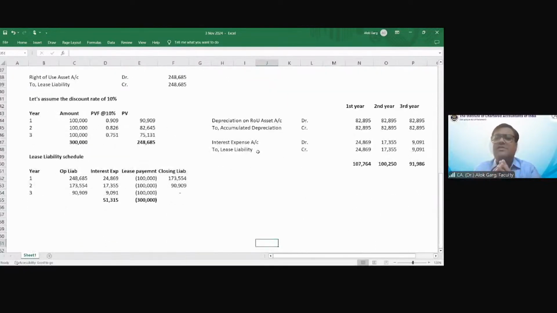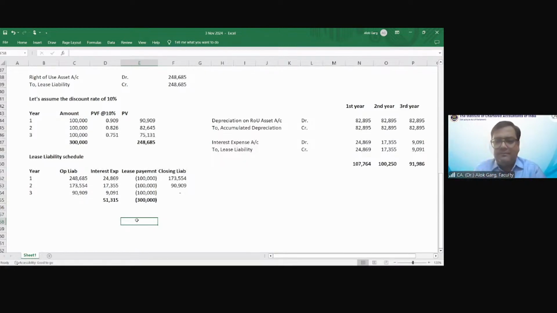Friends, this was just a small aerial view of Ind AS 116, even though we have not started Ind AS 116 as of now. It's been 45 minutes and we still have to enter into Ind AS 116. Are you okay with the fundamental? If you are okay with the fundamental, you can solve any question which will come from any part.